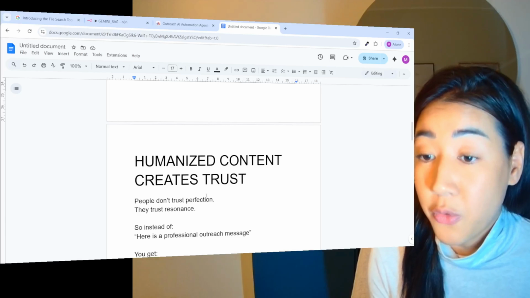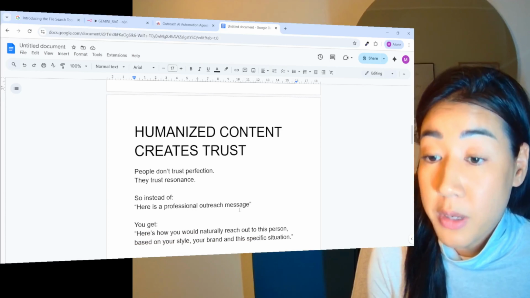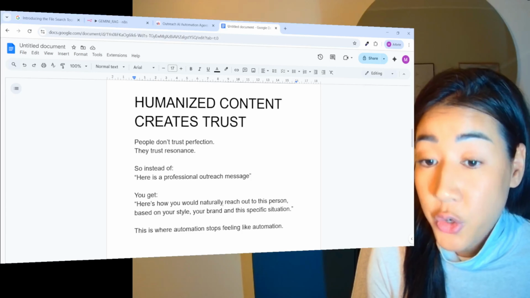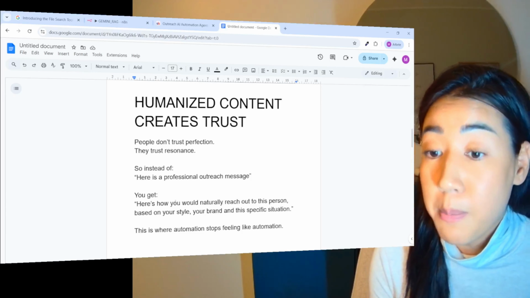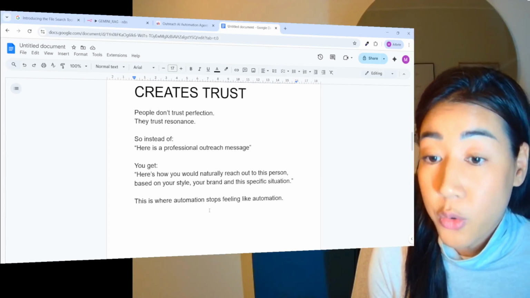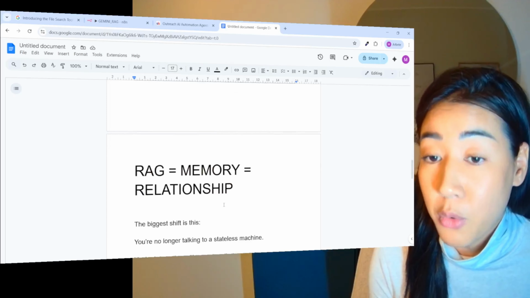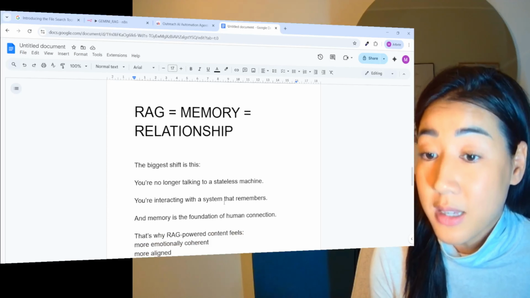So humanized content creates trust. People don't trust perfection, they trust resonance. So instead of "here is a professional outreach message," you get "here's how you would naturally reach out to this person based on your style, your brand, and this specific situation." So this is where automation stops feeling like automation. And RAG equals memory equals relationship. This is the biggest shift.